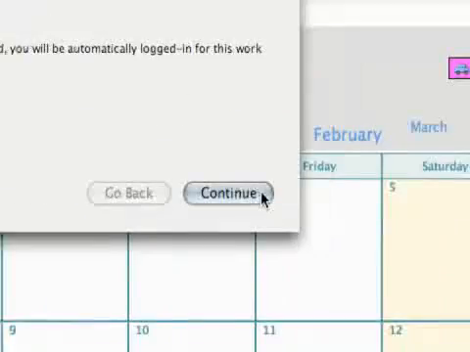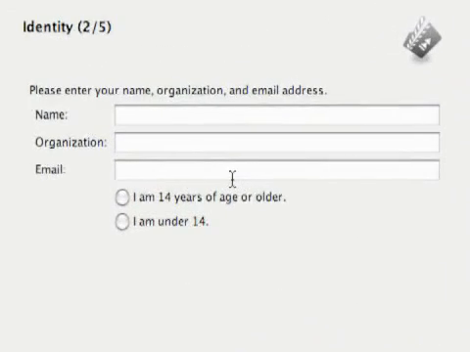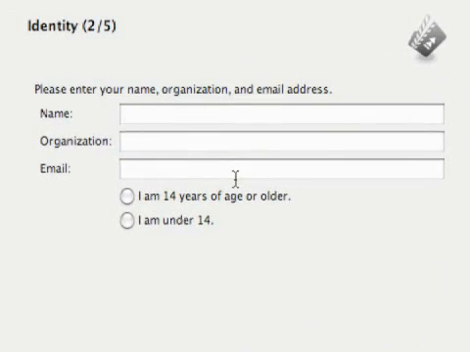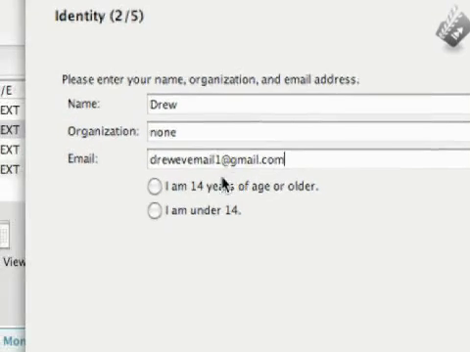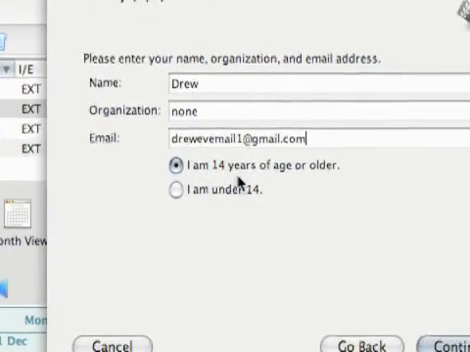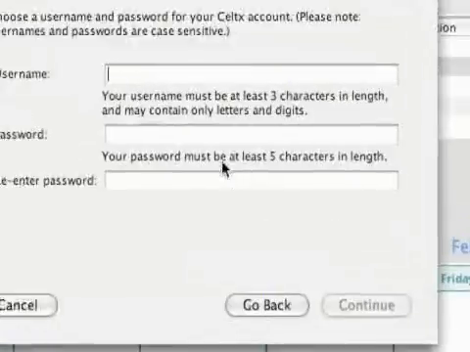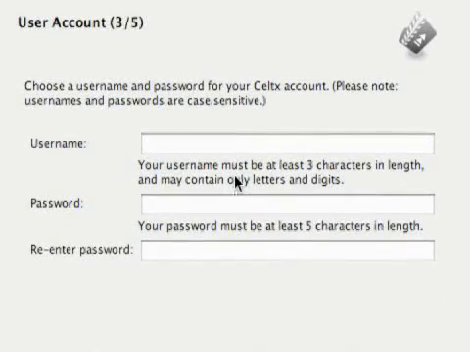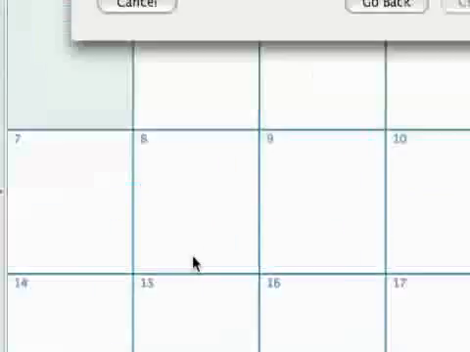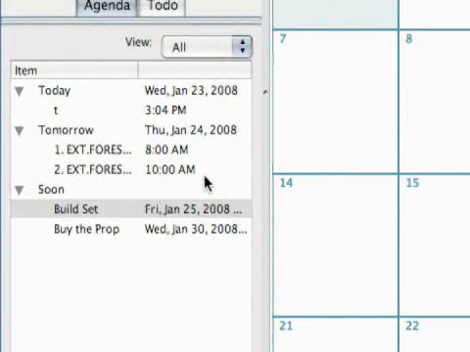So we'll just continue and create an account. So first, or step 2 of 5, name, organization, and email. And then you want to check if you are over the age of 14. Then you must create a username and password. Let me do this real fast while you wait down here.